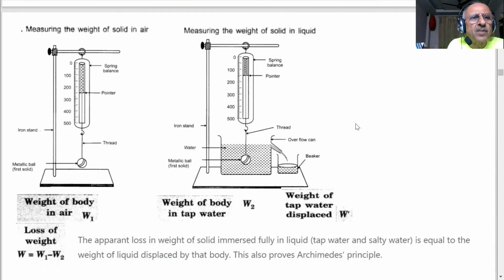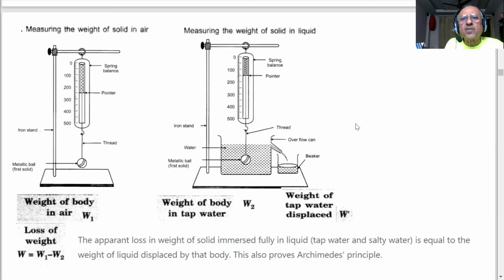How much is it showing? This is 200, so this is showing 250. Okay? It is in grams, supposing 250 gram. This W1 is the weight of the body in air.